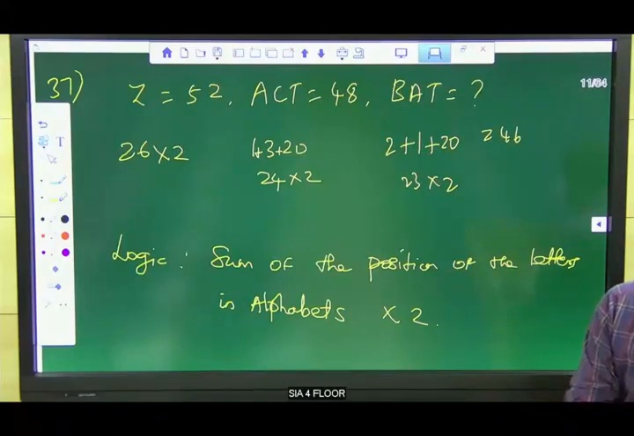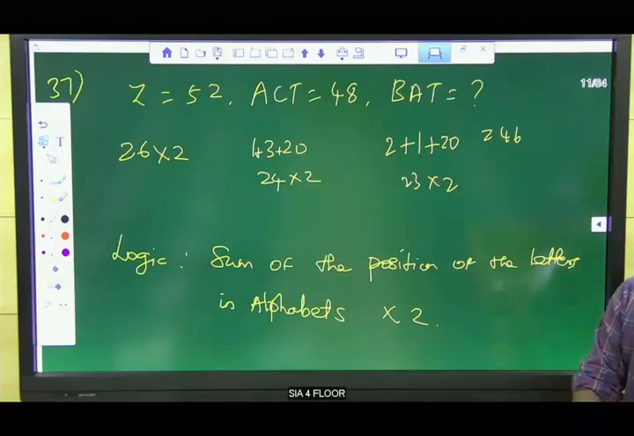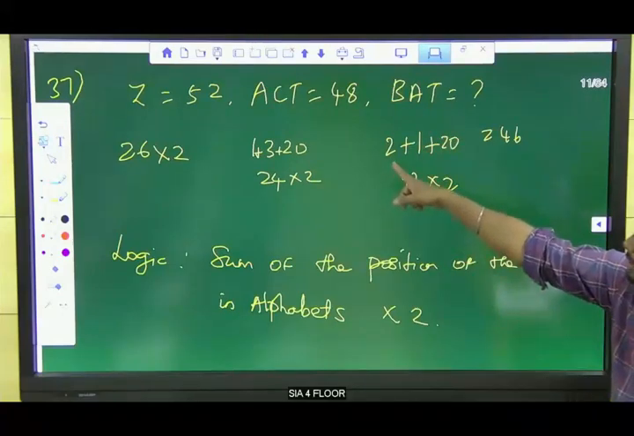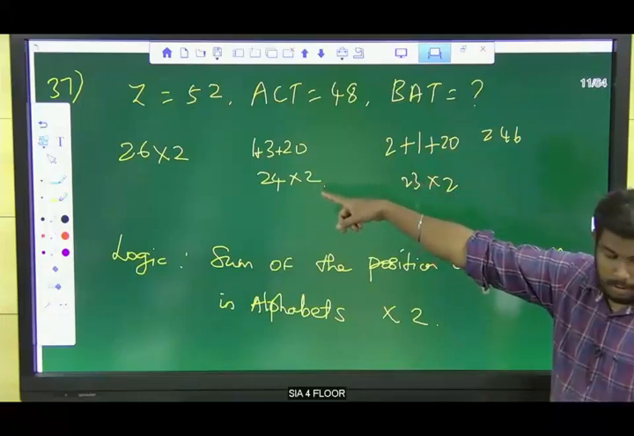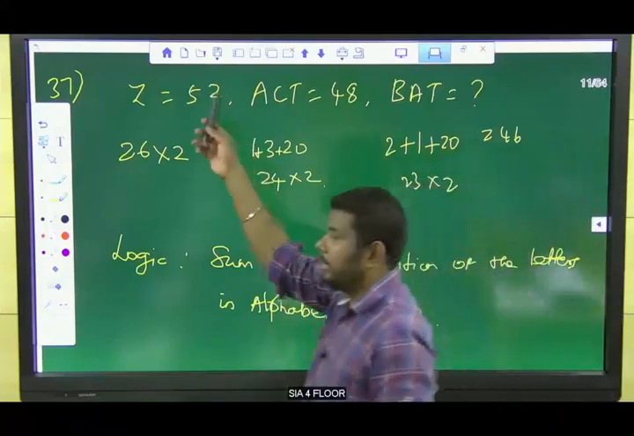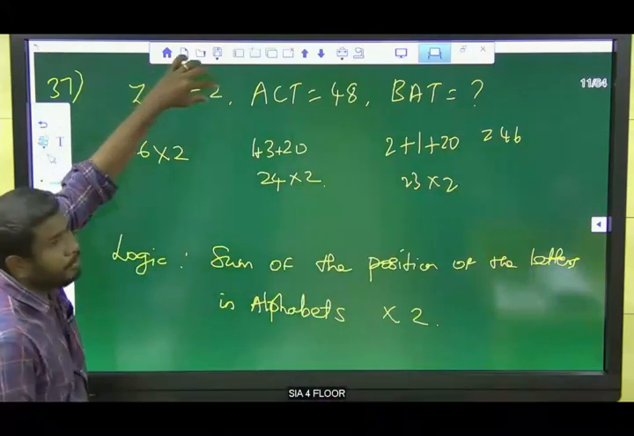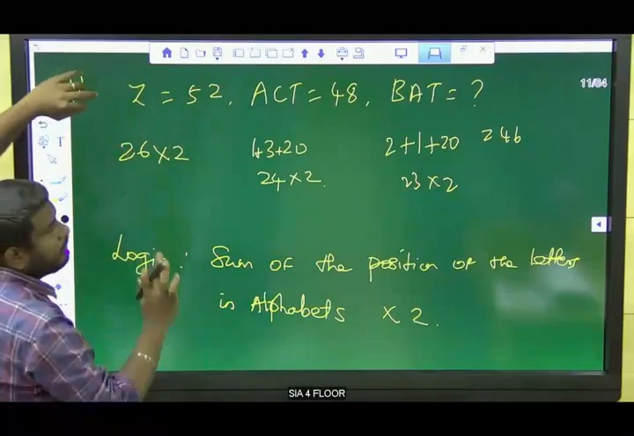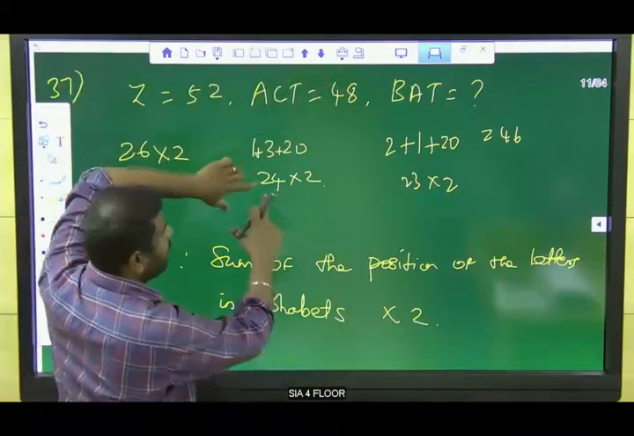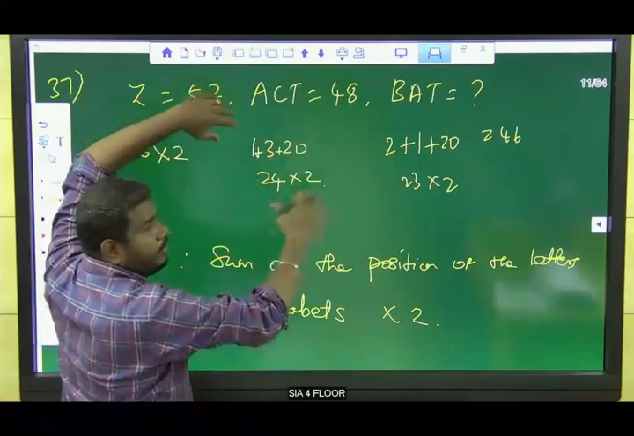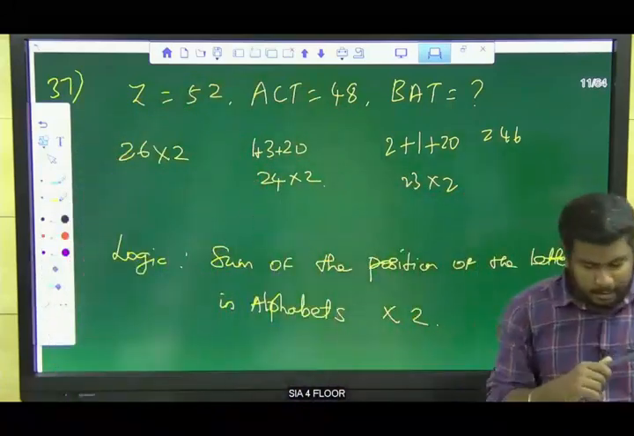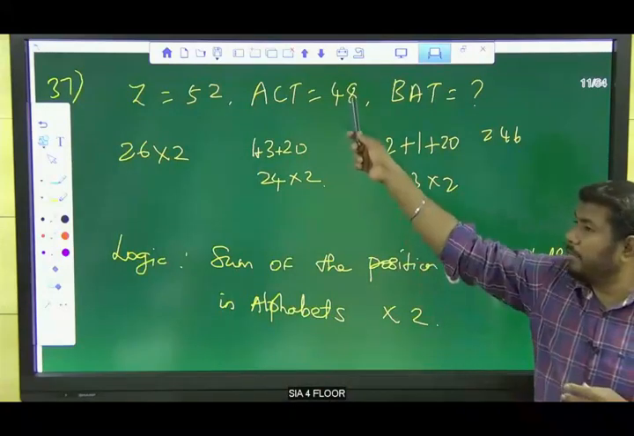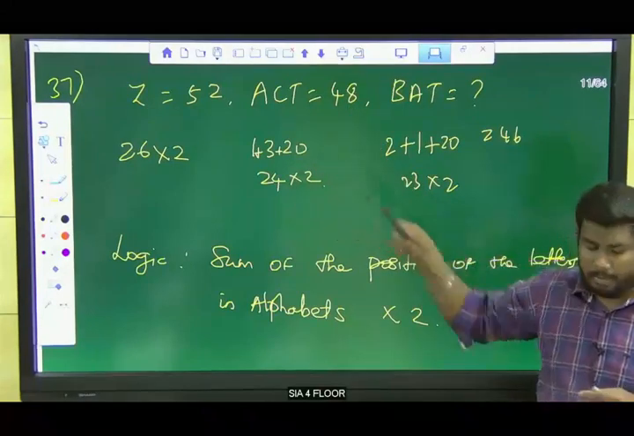Yes. Most of you guys answered 5. Why 2? Oh, you are asking about this 2. Then only we can get 52, right? Our code is 52, but we can get 26, and 26 into 2 is 52. Now we have 48, and here we have 24. So how can we get 48 from 24? 24 into 2 is 48, right? So we need to know the logic of multiplying by 2. We need to get 48, but we have only 24, then we need to multiply by 2.